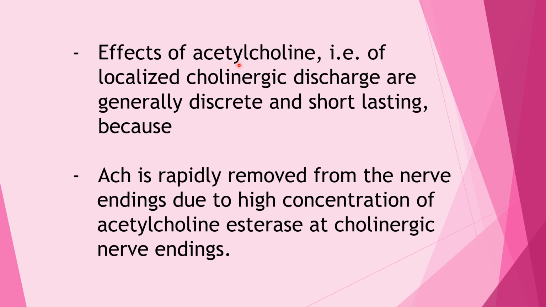Effects of localized cholinergic discharge are generally discrete and short lasting because acetylcholine is rapidly removed from the nerve endings due to the high concentration of acetylcholinesterase at cholinergic nerve endings.